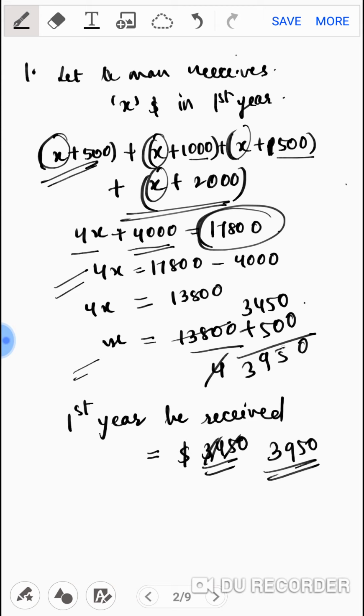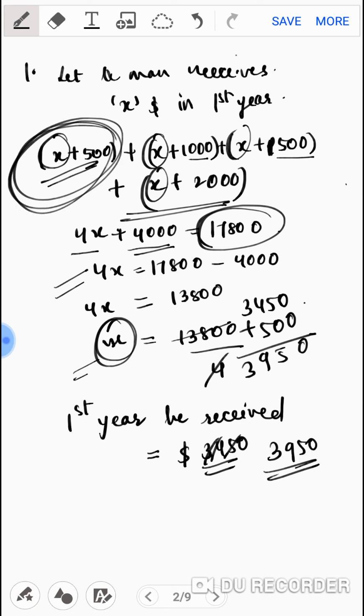Perfect. Why I added 500 is because this is the value of x, but your first year is x plus 500. So you have to add 3450 plus 500 so that it becomes the amount you received for the first year. So for the first year we have kept x plus 500, then x plus 1000, x plus 1500 and x plus 2000, and we have made an equation. From there we got the value of x, and we have substituted our value of x in our first year, so that we got what he received for the first year.